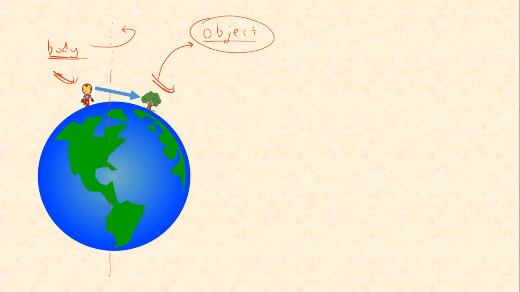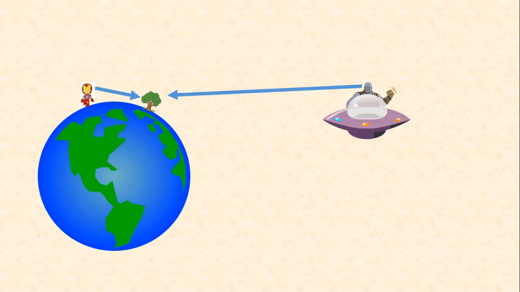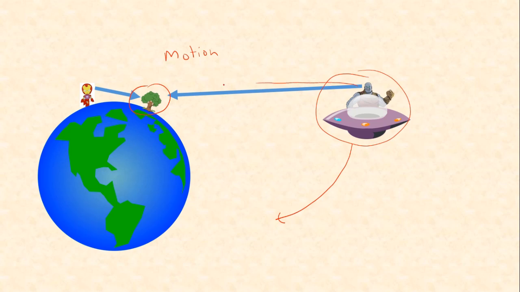But what if there is a person outside the earth? Imagine this, suppose a UFO, moving like this. With respect to a person standing outside the earth, this tree will be in motion. Why? Because the earth as a whole is in motion. So with respect to a person standing outside the earth, this object is in motion. With respect to a person standing on the earth, it is not in motion, it is stationary.